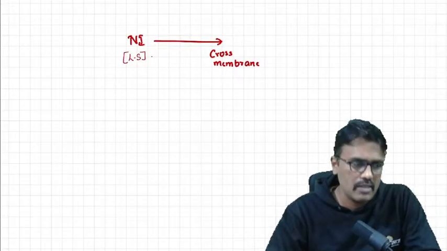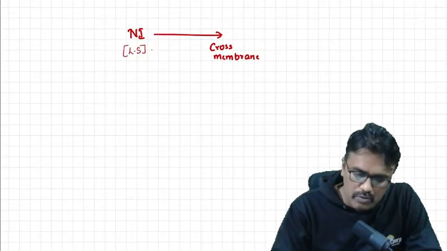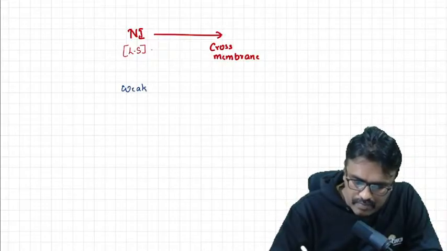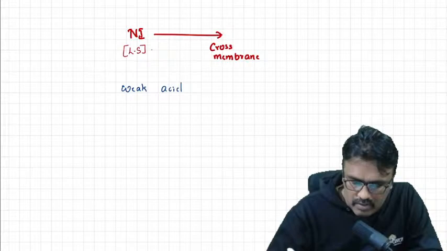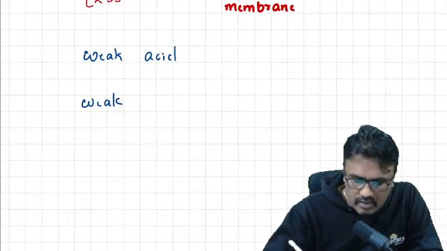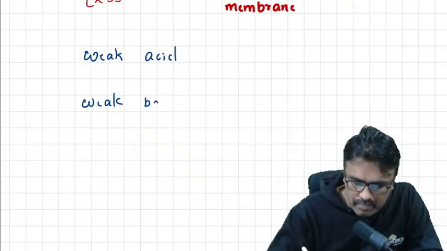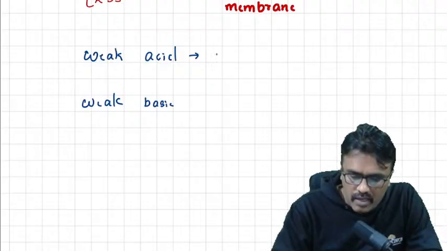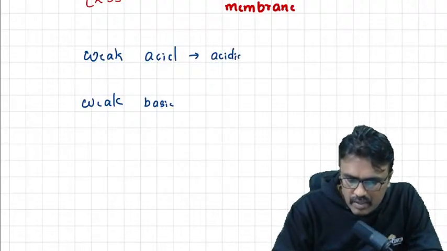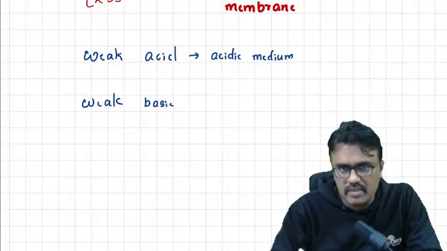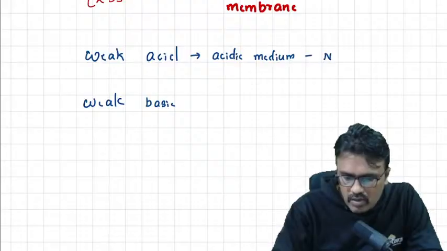Now you need to understand that a drug is available in two forms: either a weak acid or a weak basic drug. If you place a weak acidic drug in acidic medium, the drug and medium being the same, the drug is non-ionized, that means lipid soluble.